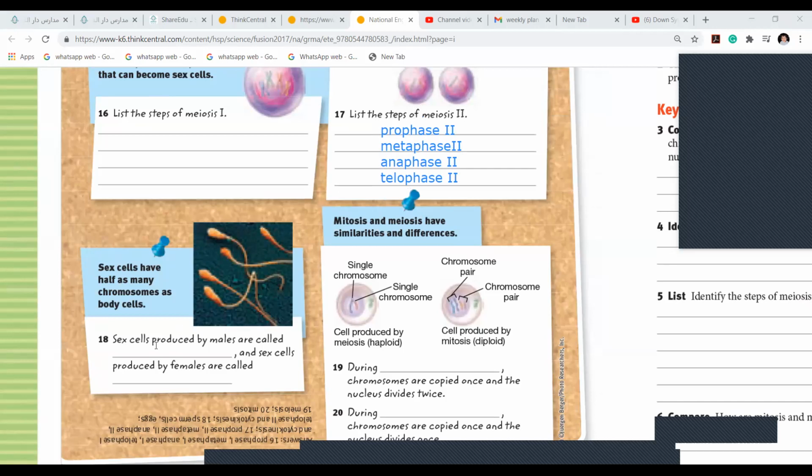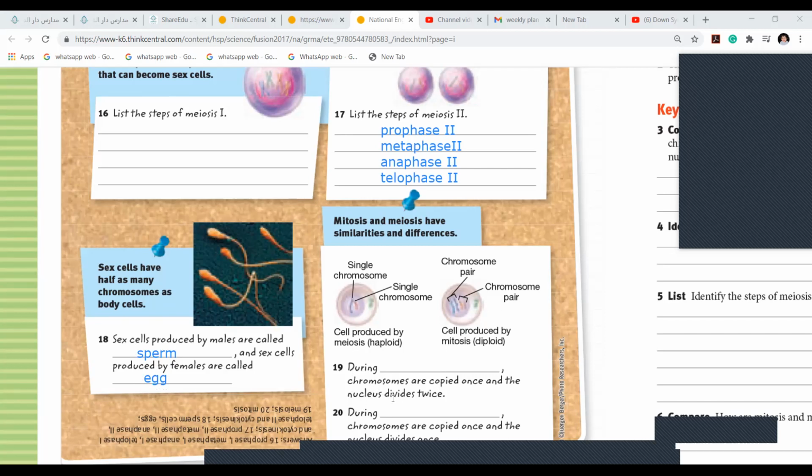Now coming to the sex cell produced by male. What are they called, Malak? What is the name of the sex cell made by a male? Come on, tell me. Sperm cells. The name is sperm. And tell me, female, what is it? Very good. Egg cell. Now coming here.